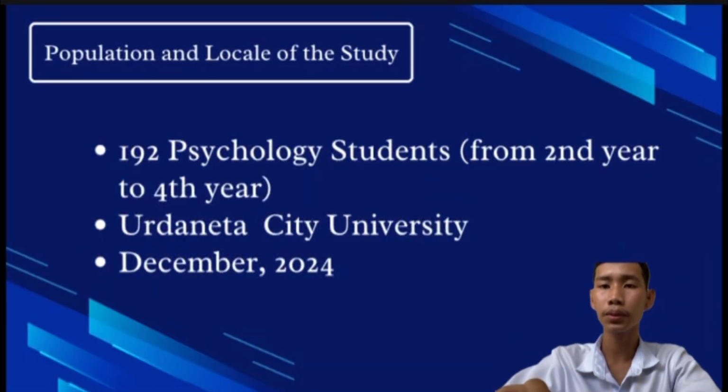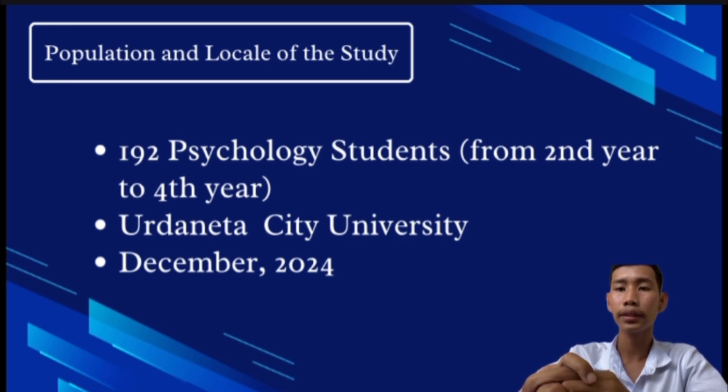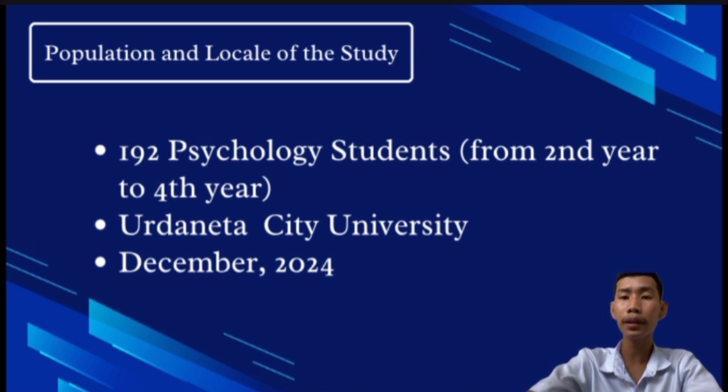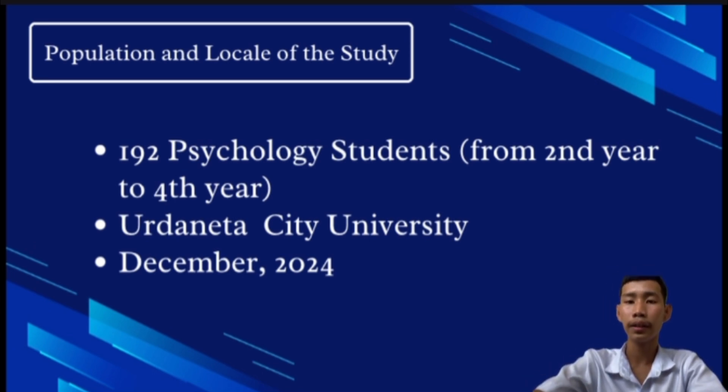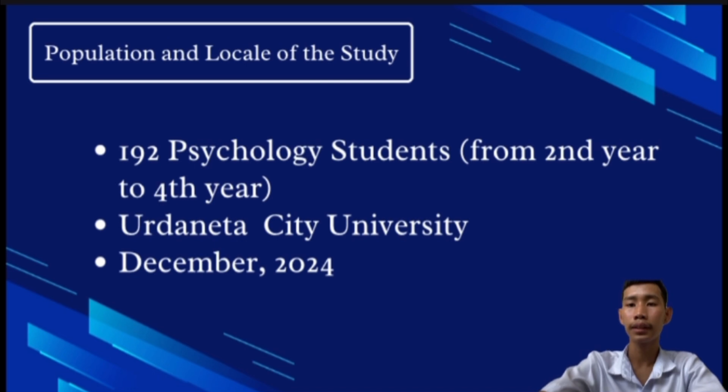Now, let's move on to the population and locale of the study. This study focuses on determining the screen time and academic performance. The respondents of this study are the psychology students of Urdaneta City University from second year to fourth year. The total number of psychology students is 369. By applying Slovin's formula with a 0.05 margin of error, the sample size will be 192 students.